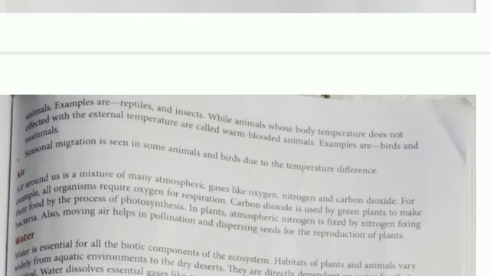Through the roots, it comes into the body of the plant, and then plants make protein also. Also, moving air helps in pollination and dispersal of seeds, which is very important for the reproduction of plants.